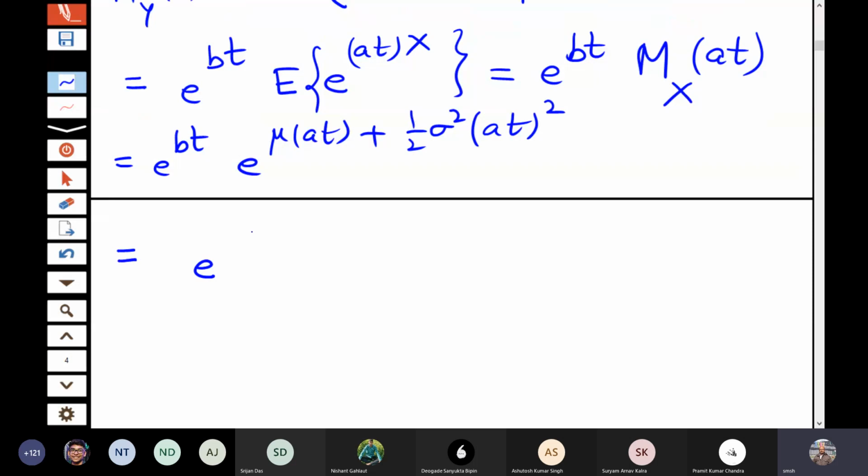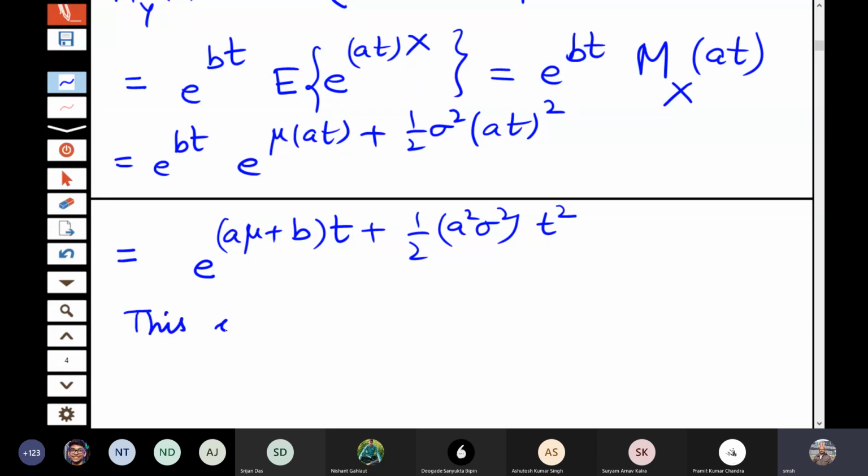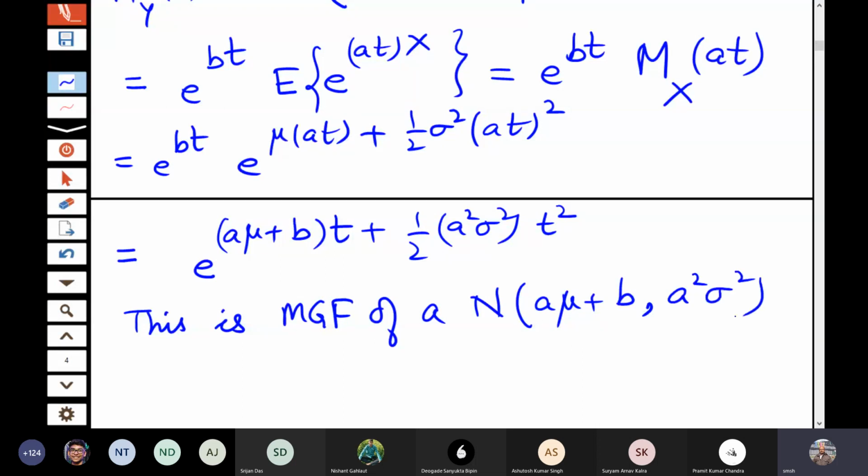It is e to the power a mu plus b into t plus half a square sigma square into t square. This is moment generating function of a normal distribution with mean a mu plus b and variance a square sigma square.